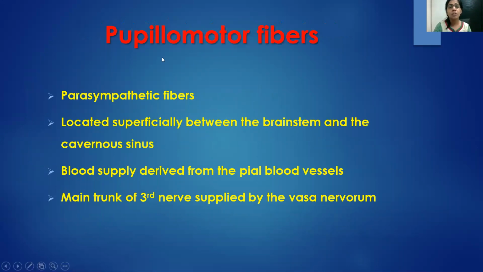The pupillomotor fibers are of special interest in the basilar region. They are located superficially between the brainstem and the cavernous sinus. The blood supply of these pupillomotor fibers is from pial blood vessels. However, the rest of the nerve is supplied by the vasa nervorum. This has clinical implications as we move on later.